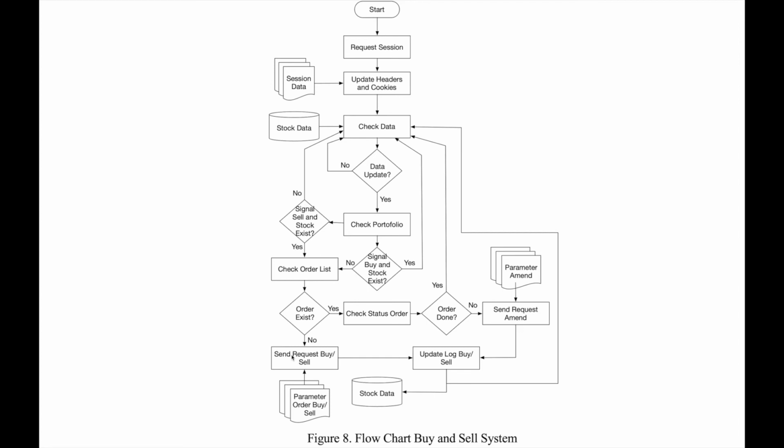So this is a flowchart for buying and selling stock in the system. First, we request a session from that website, and we update headers and cookies. After updating headers and cookies, we check the data. If the data has been updated, we check the portfolio and the conditions for buying or selling stock. If the condition is true, we buy or sell stock and store the log in the database.